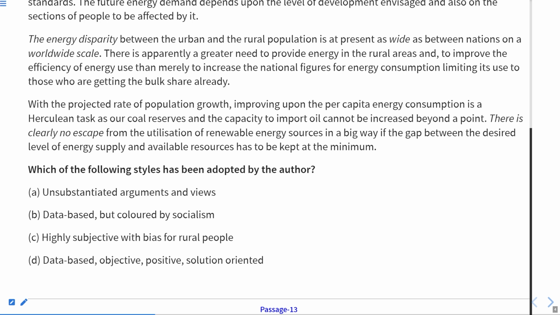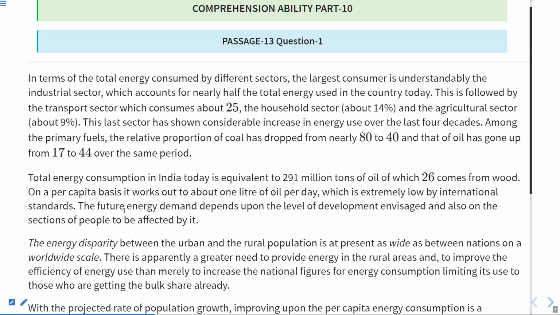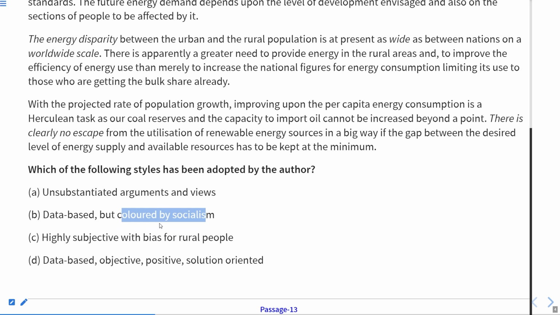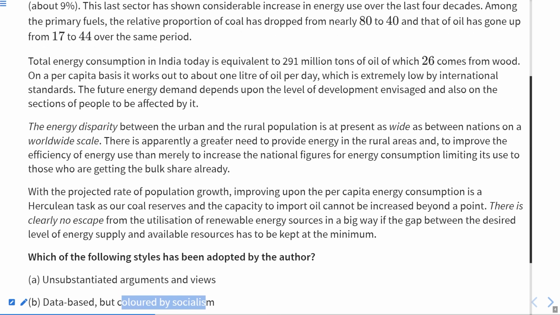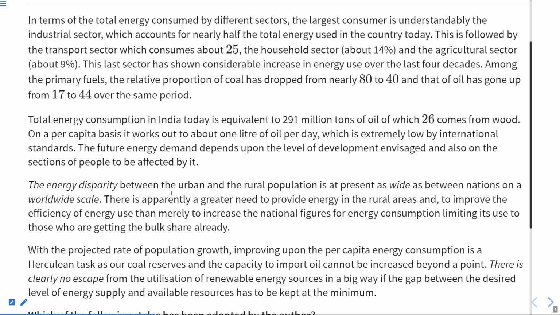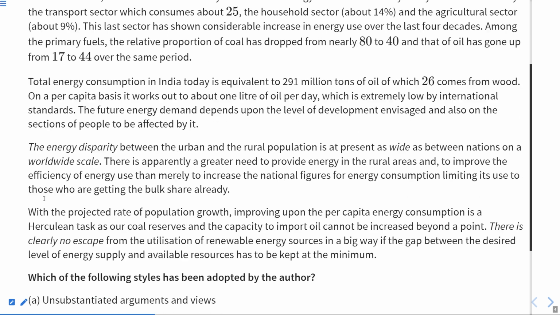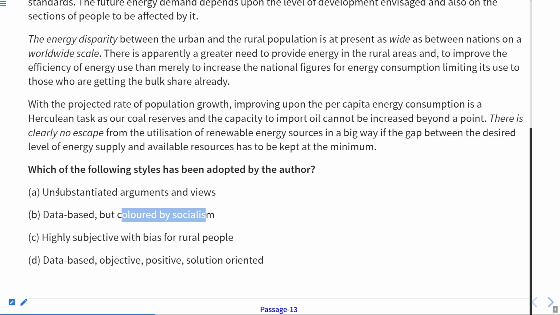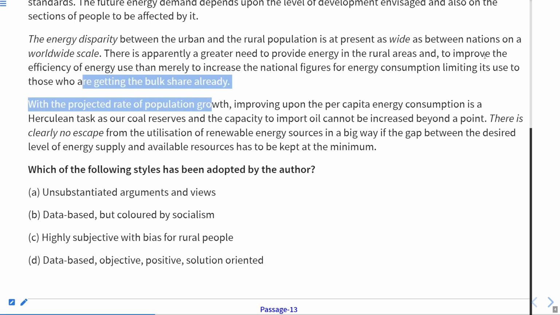First one is unsubstantiated arguments and views, data-based but colored by socialism. Now, as you can see over here, it is data-based because each and every data has been shared. But colored by socialism? No, it is not like that, because till now, as much as we have read, no socialism was there, or no involvement of society was there. So bulk who are getting bulk share already, consumption, national figures for energy consumption.